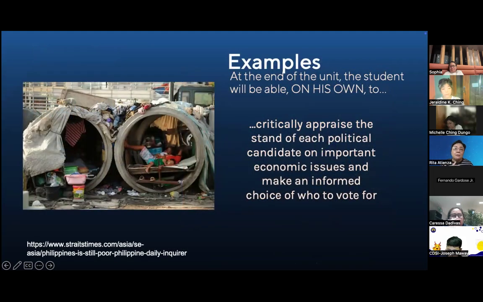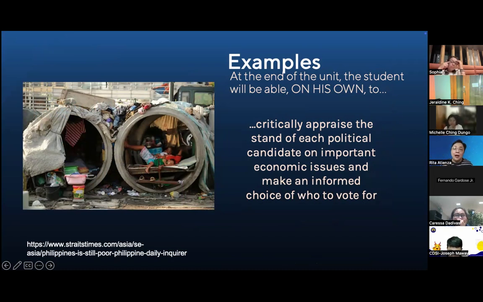Economics. The student will be able to learn macro, micro economic stuff. Hindi po ako economist. So this is the action goal. And this can be different for another teacher.